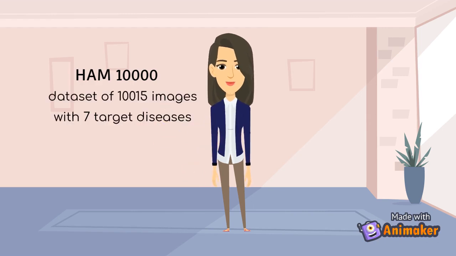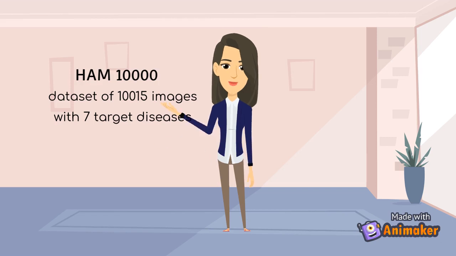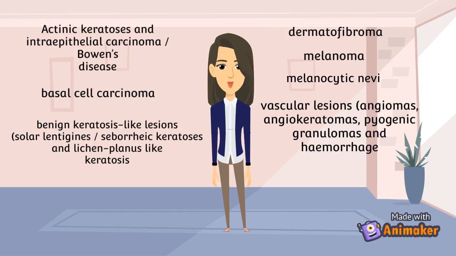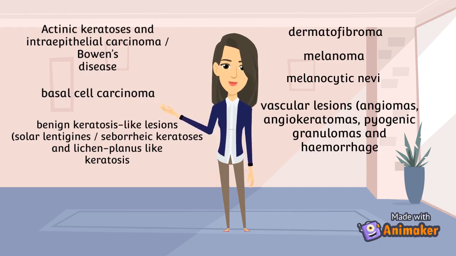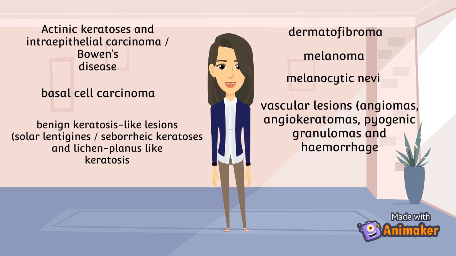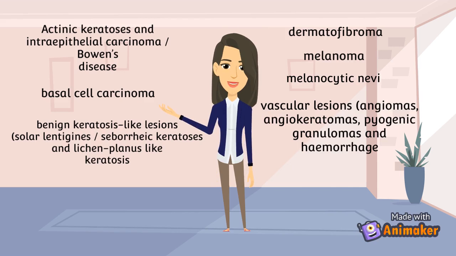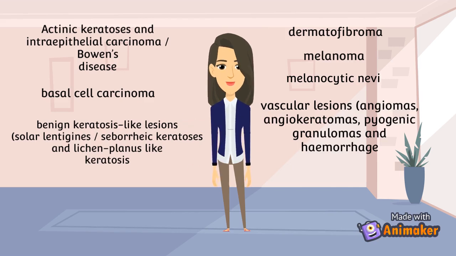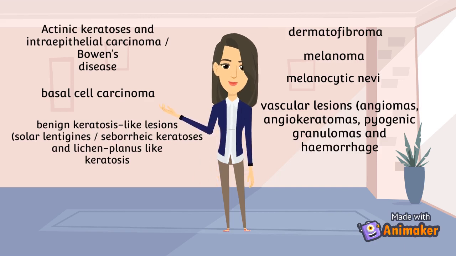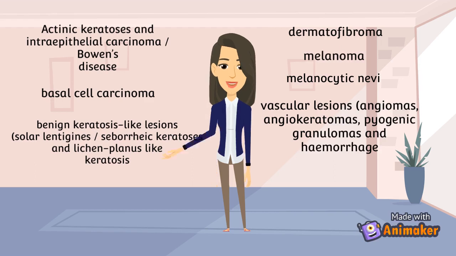The dataset consists of 10,015 dermoscopic images of 7 target diseases such as actinic keratosis and intraepithelial carcinoma, Bowen's disease, basal cell carcinoma, benign keratosis-like lesion, solar lentigo, seborrheic keratosis, and lichen planus-like keratosis, dermatofibroma, melanoma, melanocytic nevi, and vascular lesions, angiomas, angiokeratomas, pyogenic granulomas, and hemorrhage.